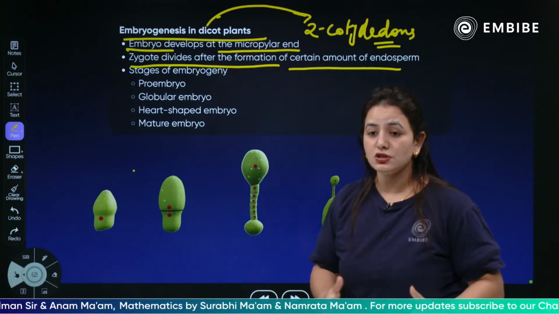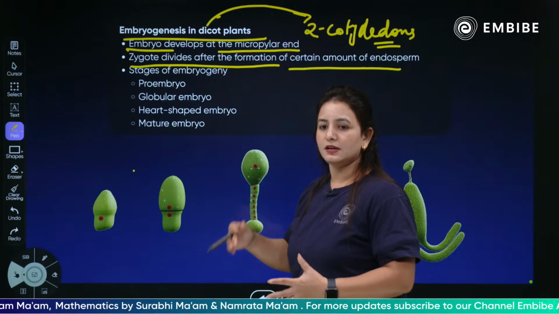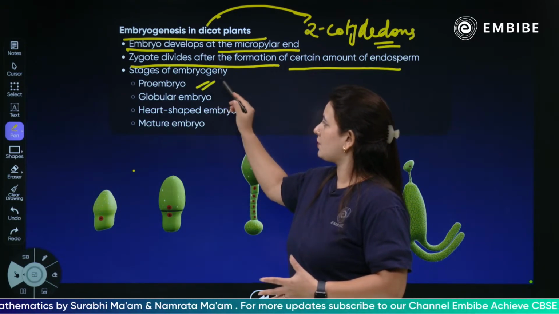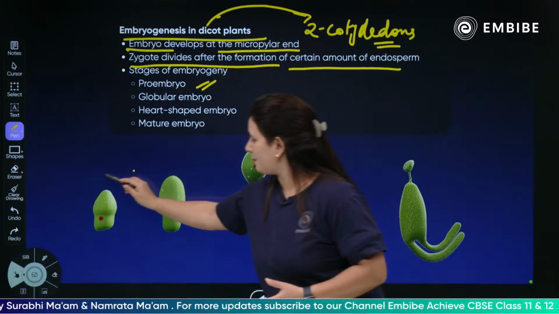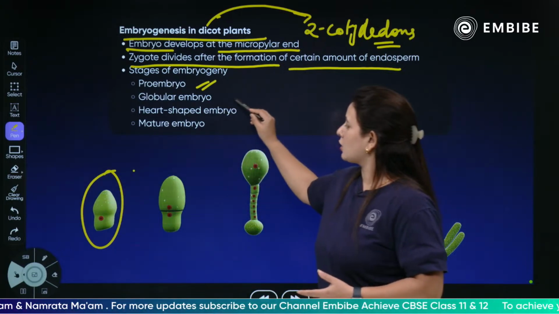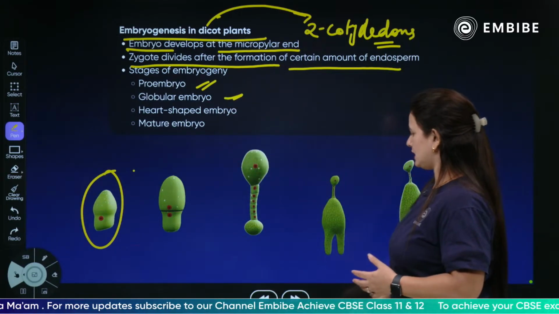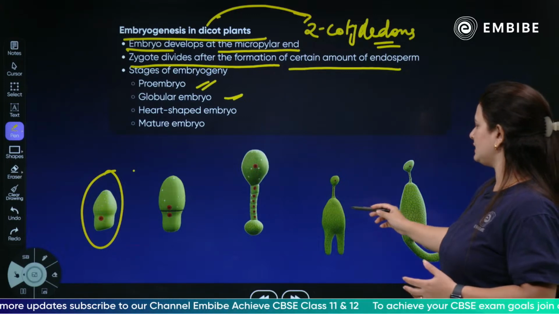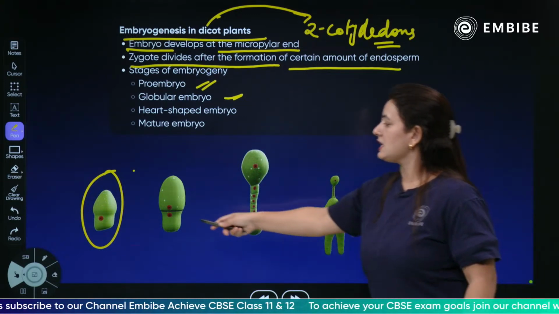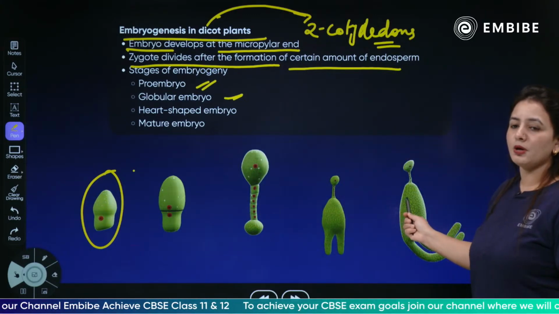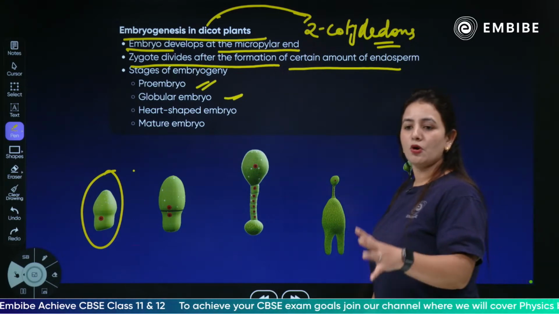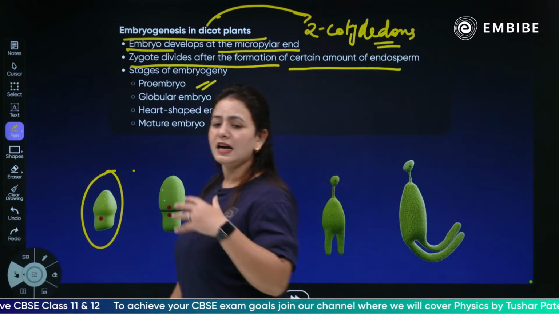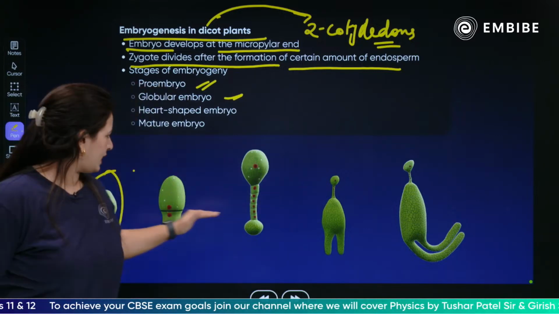What are the stages of the embryo development? The very first stage is the pro-embryo stage. Then this is a globular embryo. There is a heart-shaped embryo and finally a mature embryo. So these are the stages of embryo development. There is a pro-embryo stage, then a globular stage, with continuous division taking place.